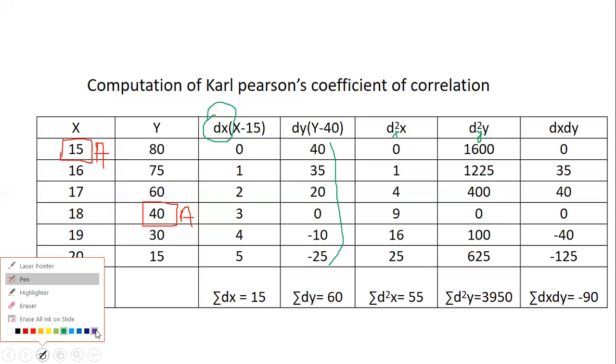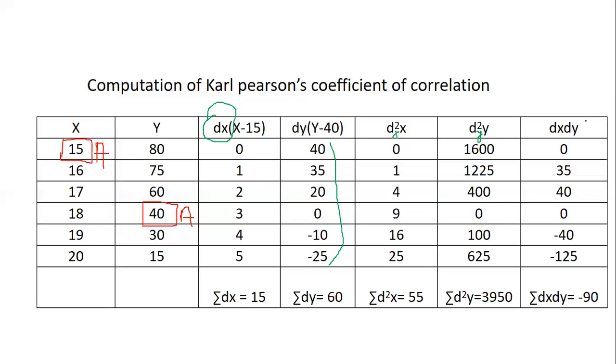Now, after doing this, our last step is dx into dy. dx is this column and dy is this column. These two columns are supposed to be multiplied. The values in the third column and the fourth column, if you multiply, you get the values of dx dy. Once you calculate all of this, just add each of the columns. Sigma dx is 15, sigma dy is 60, sigma dx square is 55, sigma dy square is 3950, and sigma dx dy is minus 90. So this is your table calculation. Any doubts in the table calculation? Is this calculation clear?